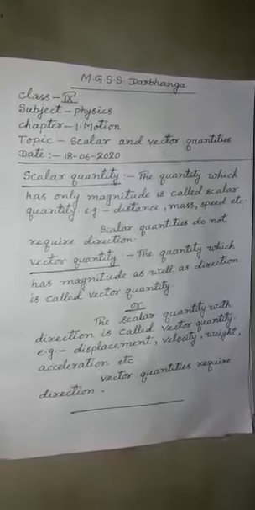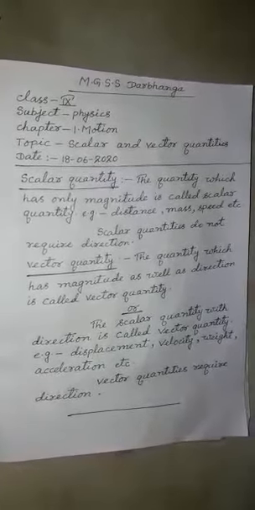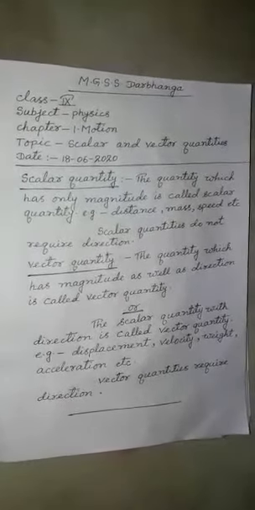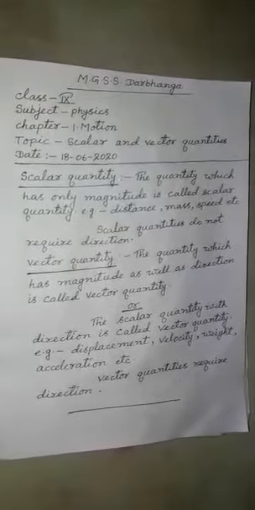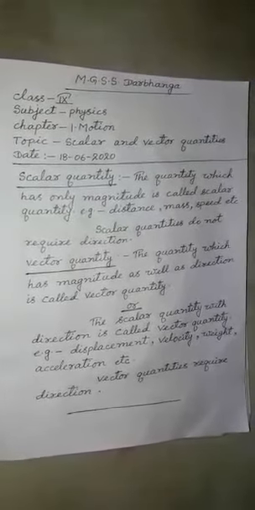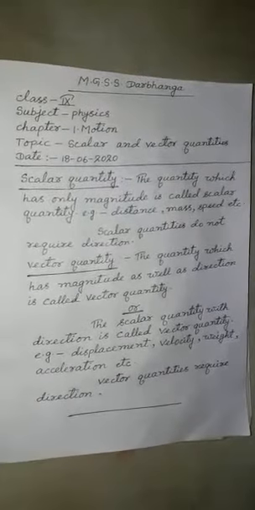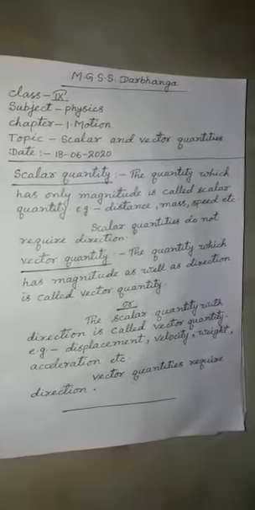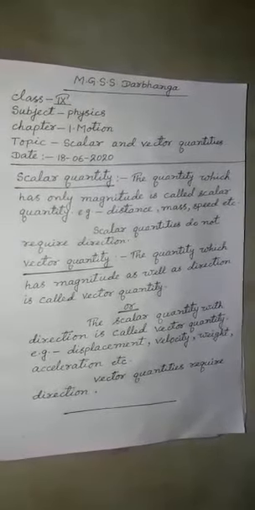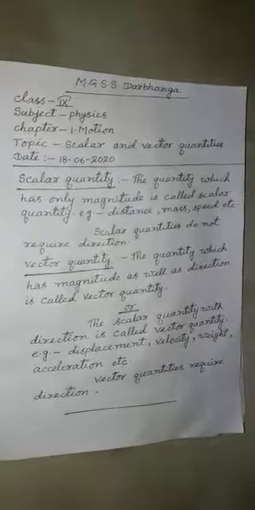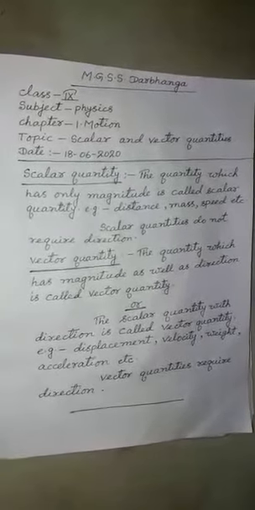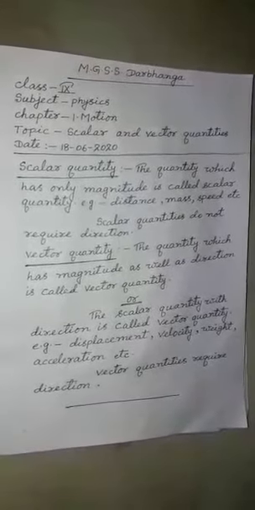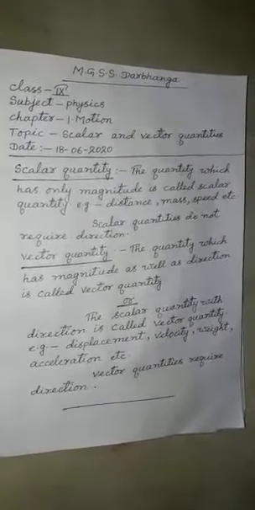Therefore, it is a scalar quantity. And if you say, I have to go 10 kilometers east or west, then 10 kilometers, that is magnitude, numeral value, east or west, direction is included. Therefore, simply 10 kilometers, that is scalar quantity. 10 kilometers east, that is vector quantity.